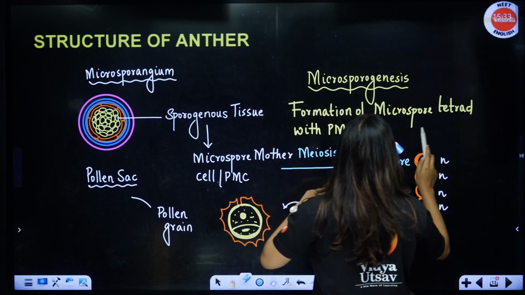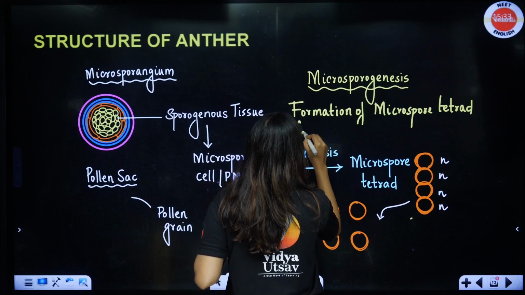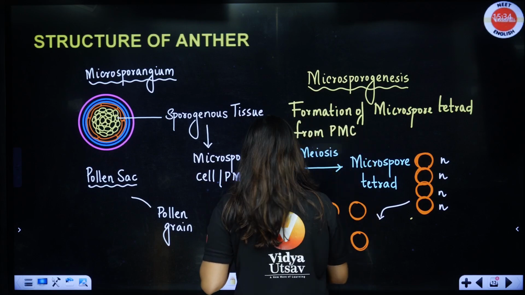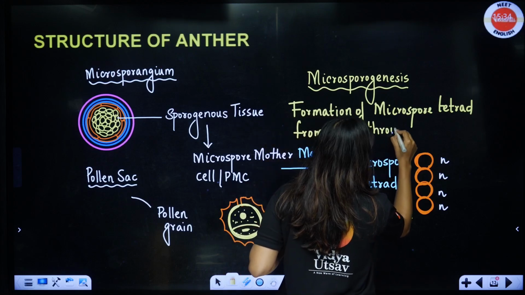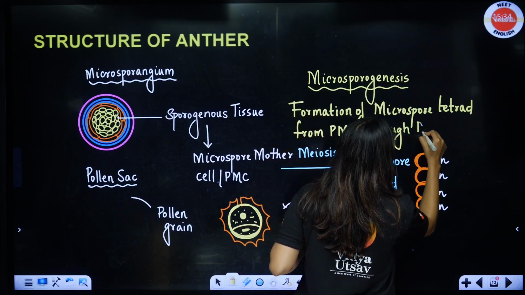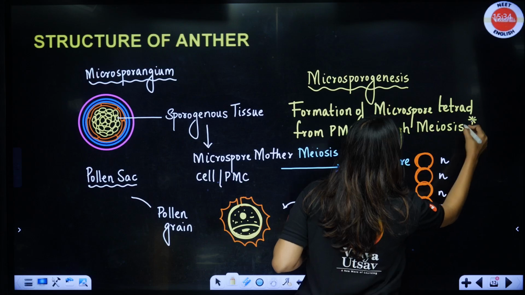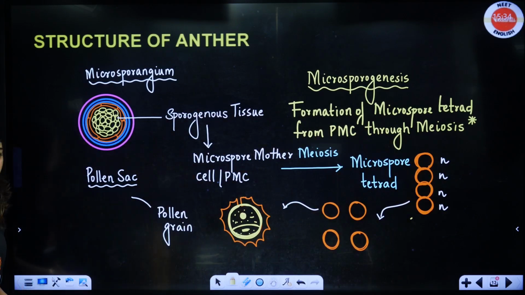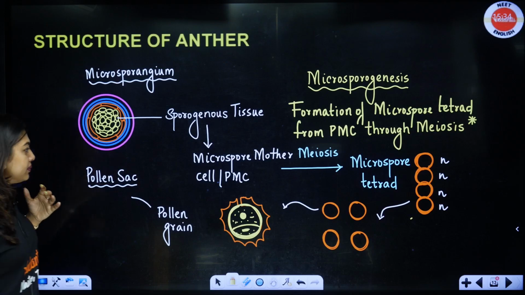Formation of microspore tetrads from PMC, I am writing pollen mother cell, through meiosis is called microsporogenesis. Clear? Very important. This is your microsporogenesis for all of you. Okay? Done? All of you? Sure?